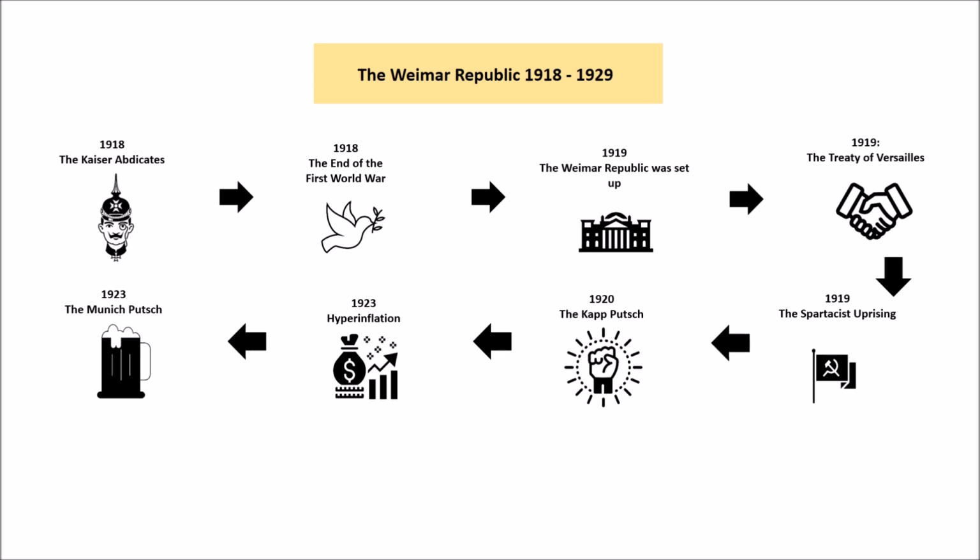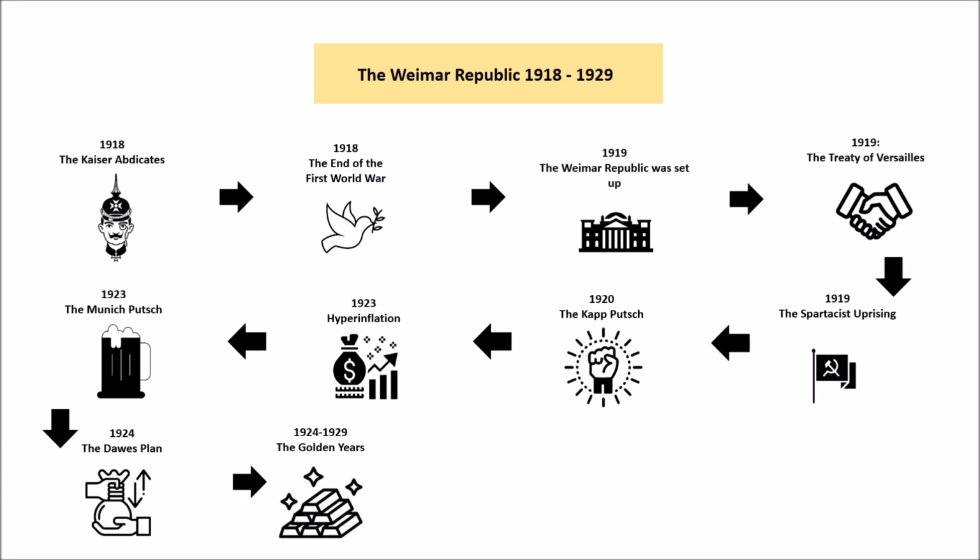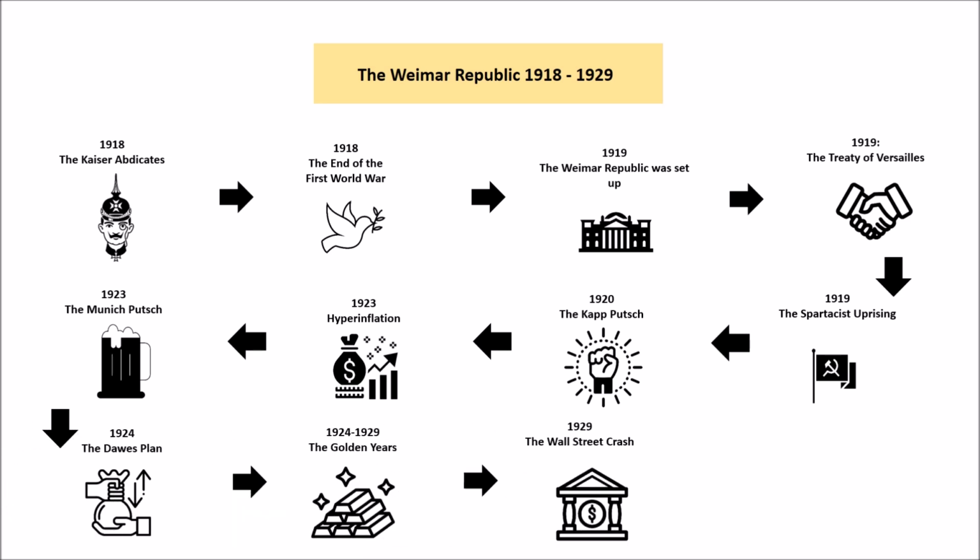trying to seize power. However, things start to improve. We get the signing of the Dawes Plan in 1924, and that leads to what are considered the golden years. So we'll look at whether they're as golden as we think. However, they all come to an end with the Wall Street crash in 1929, which subsequently leads to the Great Depression.